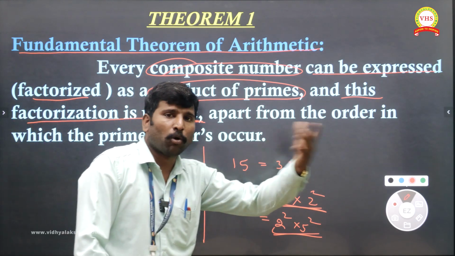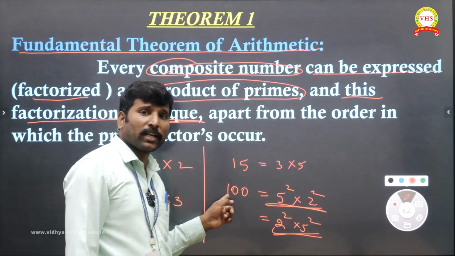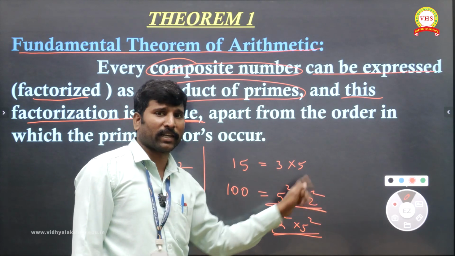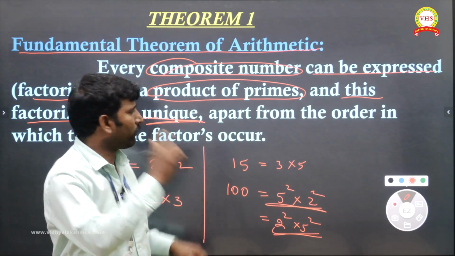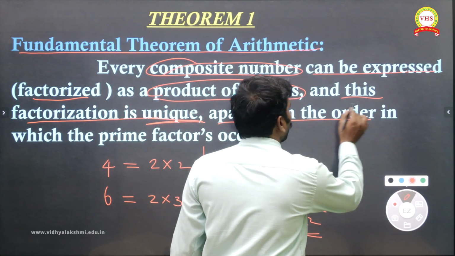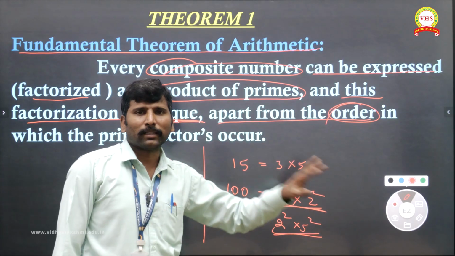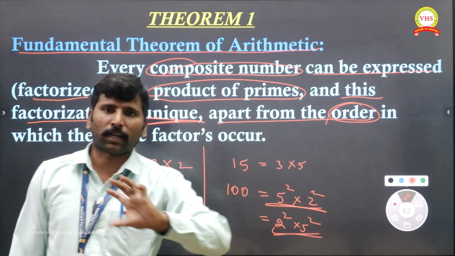We cannot give one more factorization for 100. If you give one also, it will just be in descending or ascending order. So it will be unique always, apart from order. Now I said, either big number to small or small to big. That's not an issue.